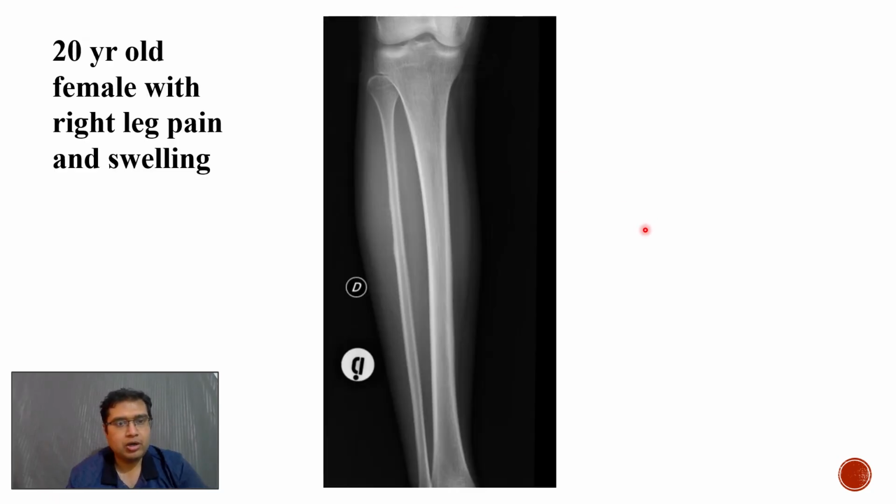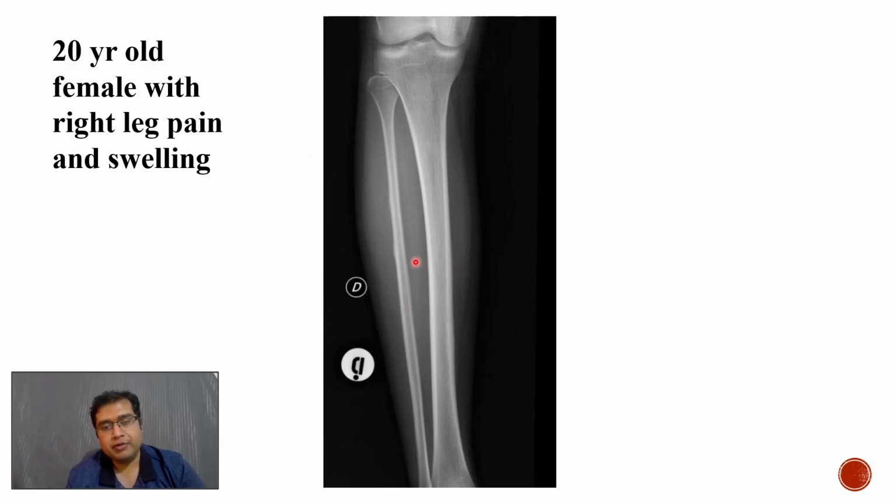So another important radiograph of a 20-year-old female patient with right leg pain and swelling, where we can see that there is an aggressive periosteal reaction along the shaft of the fibula, and there is a sclerotic lesion with a wide zone of transition, and along with that we are seeing a soft tissue component associated with this. This is a very important radiograph which is indicative of a neoplastic etiology, and in this particular age group, it is most likely a Ewing sarcoma.